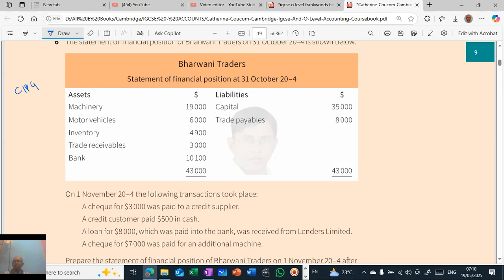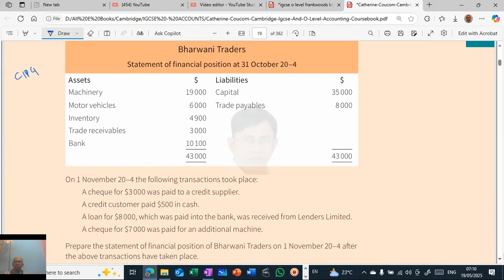On 1st November 2014, the following transactions took place. A check for 3,000 was paid to a credit supplier. A credit customer paid $500 in cash. A loan for 8,000, which was paid into bank, was received from Lenders Limited. A check for 7,000 was paid for an additional machine. Prepare the statement of financial position of Bhavani Traders after the above transactions have taken place. So how do you do that?